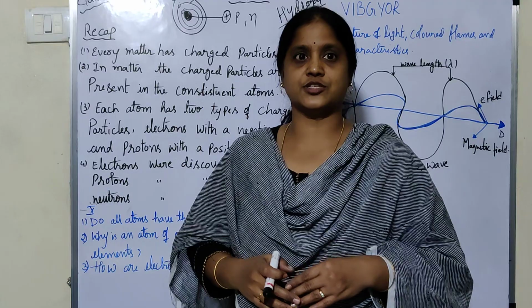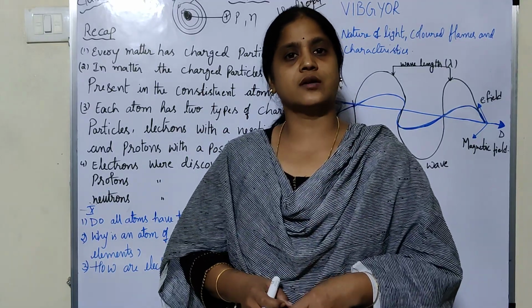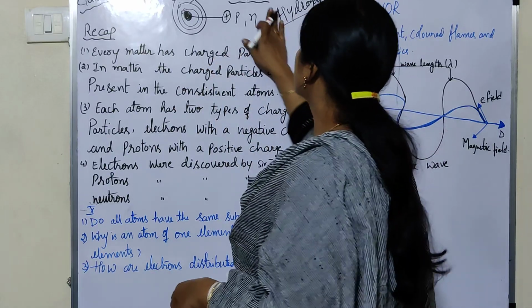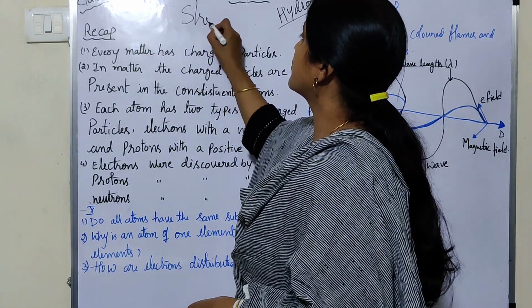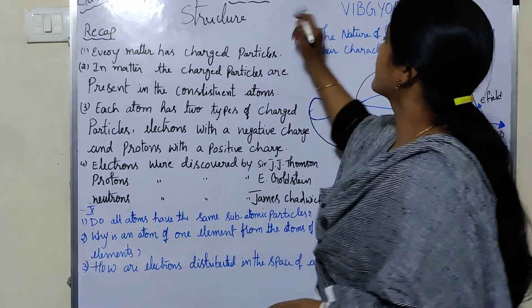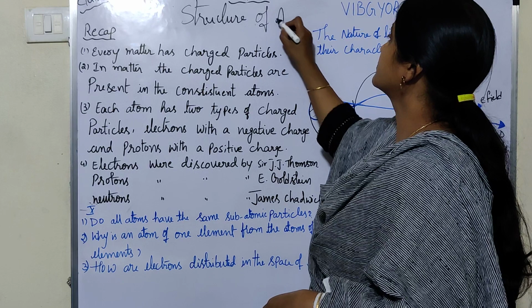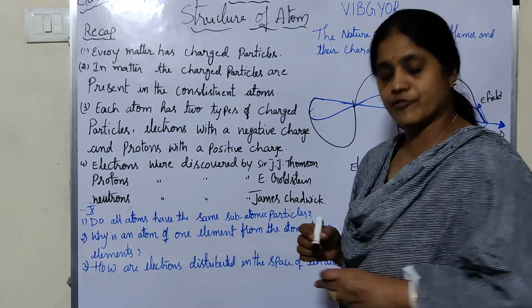In the present topic, we have to discuss more about the structure of atom. Today I am going to learn about the structure of atom.